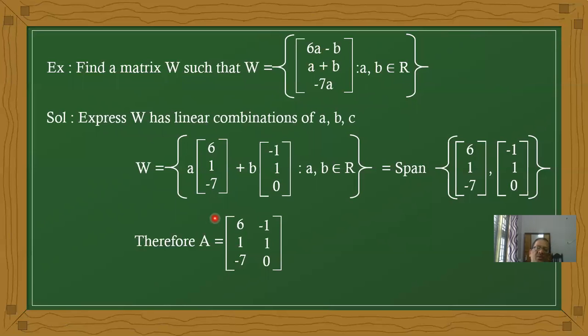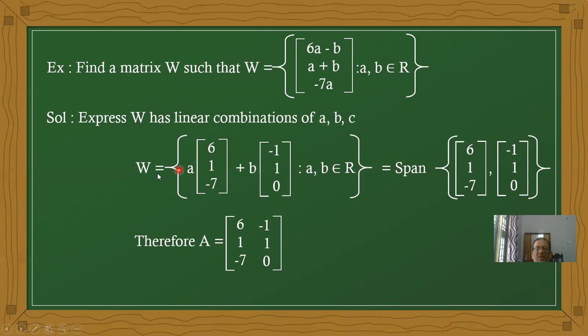Now here we have a condition. Find the set of W such that W equals 6a minus b, a plus b, minus 7a, where a and b are real numbers. Here W is nothing but a linear combination of a and b. There is no c here, I'm sorry, no need for it.